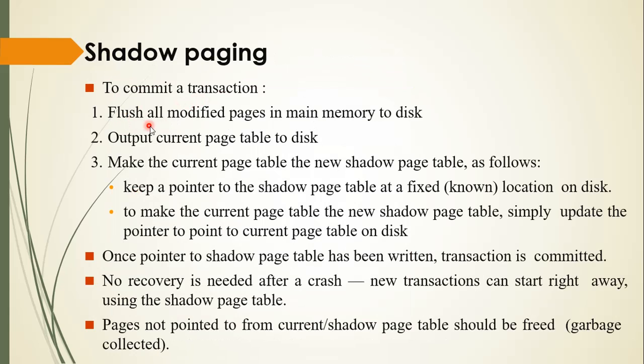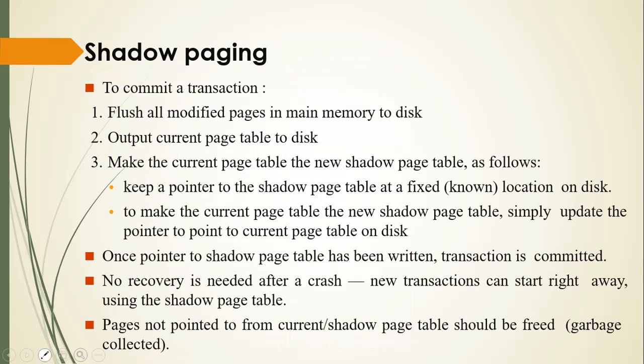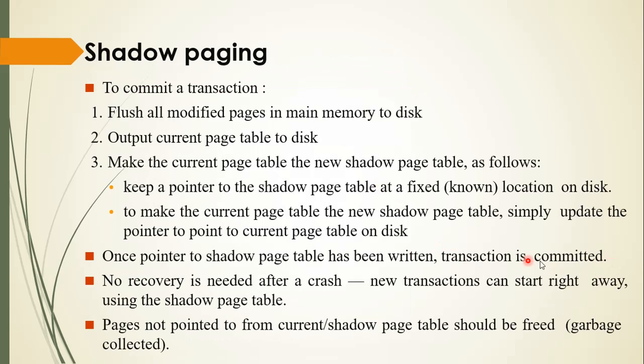To commit a transaction, flush all modified pages in memory to disk. Then output the current page table to disk. Make the current page table the new shadow page table as follows: keep a pointer to the shadow page table at a fixed known location on the disk. To make the current page table the new shadow page table, simply update the pointer to point to the current page table on the disk. Once the pointer to the shadow page table has been written, the transaction is committed.